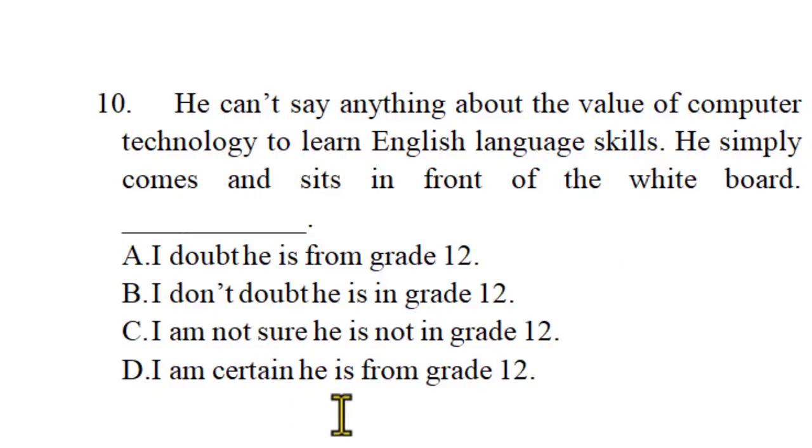Right. I'm certain he is from grade 12. Of course, you can deduce: if you say this, the teacher cannot say this sentence about the student. So that's wrong, please. "I doubt he is from grade 12" means he knows nothing about artificial intelligence, nothing about the English language, nothing about how a student communicates in English with his teacher. So "I doubt he is from grade 12" has the same meaning as this sentence here.